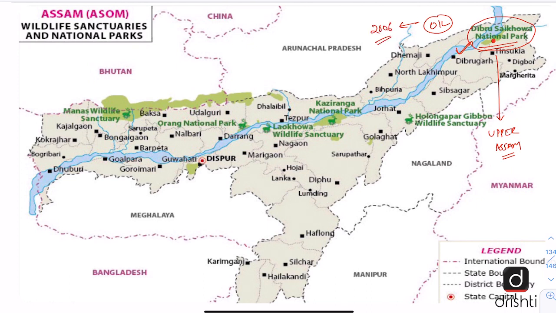And recently on 11th of May 2020, it got permission to drill a further 7 new wells in the same area, and this area was very near to the Dibru-Saikhowa National Park. The distance between the natural gas well where this blowout and subsequent fire has taken place is only about 1 kilometer, and the eco-sensitive zone which is outside the national park is just 300 meters away from the site where this accident has happened. So it has caused great damage to the biodiversity and the animals residing in the national park.